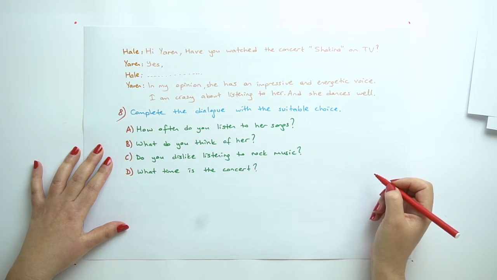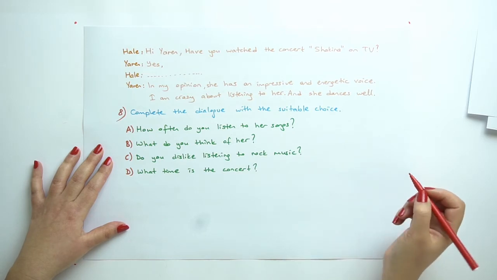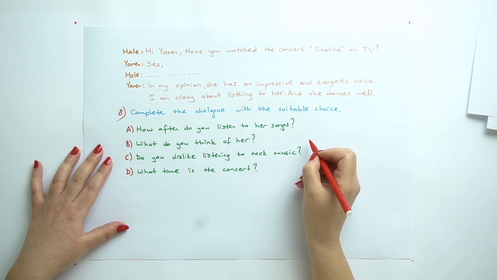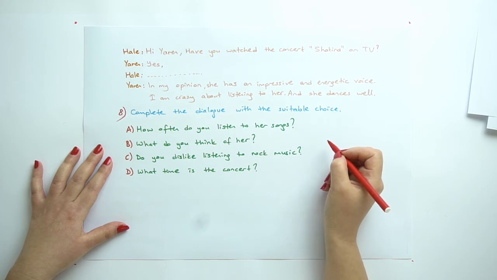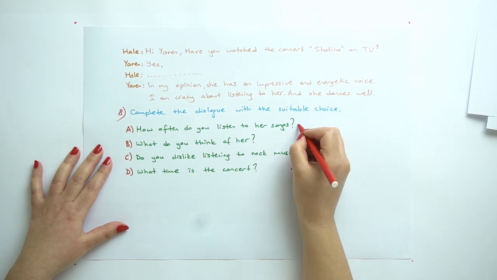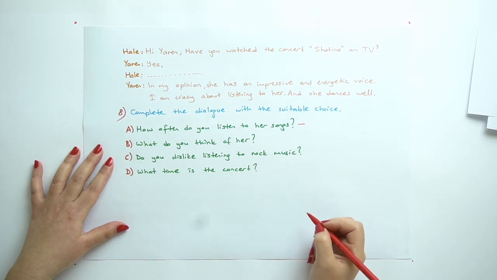So here, let's have a look at option 1. How often do you listen to her songs? Here we need a frequency adverb like sometimes, usually, 3 times a week. So we don't have this one. And what do you think of her?